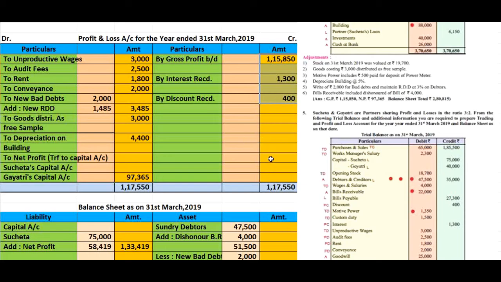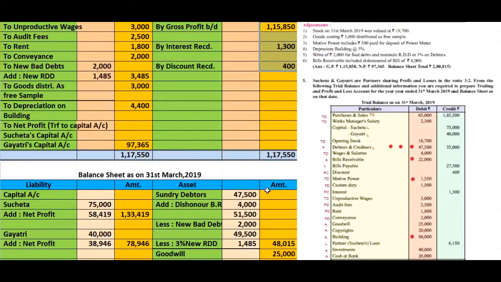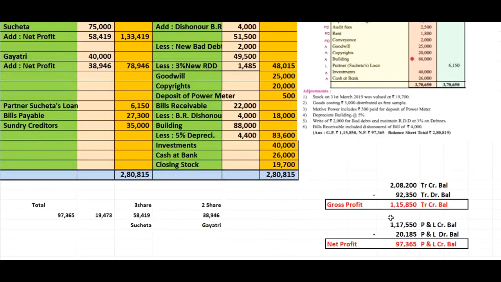The total of profit and loss account credit side is ₹1,17,550, and the total of profit and loss account debit side is ₹20,185, and we get the net profit out of that. The credit balance of profit and loss account is 97,365.